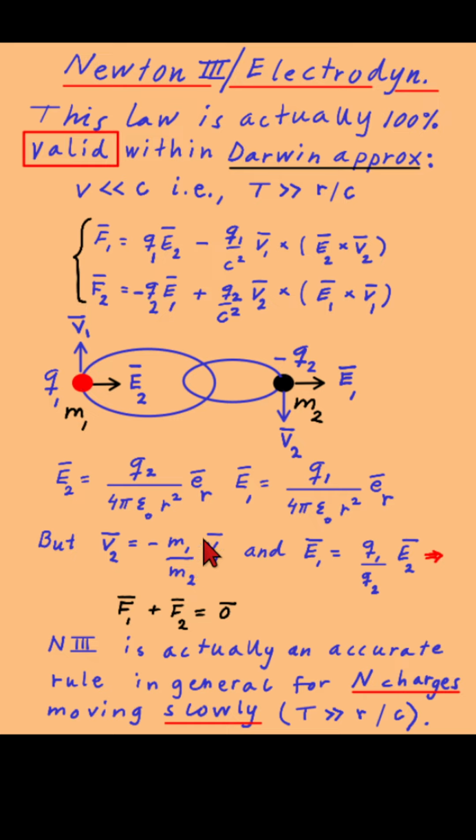And by inserting this knowledge here and that in the expressions here, you can sum those forces, and indeed they equal zero. So Newton's third law is valid in this case, and it can be shown to be valid for any situation of two charges, Q1 and Q2, not only a bound system, but also unbound. And further, it can be shown for n charges in a full electrodynamic situation that Newton's third law is still valid as long as the charges are moving slowly.